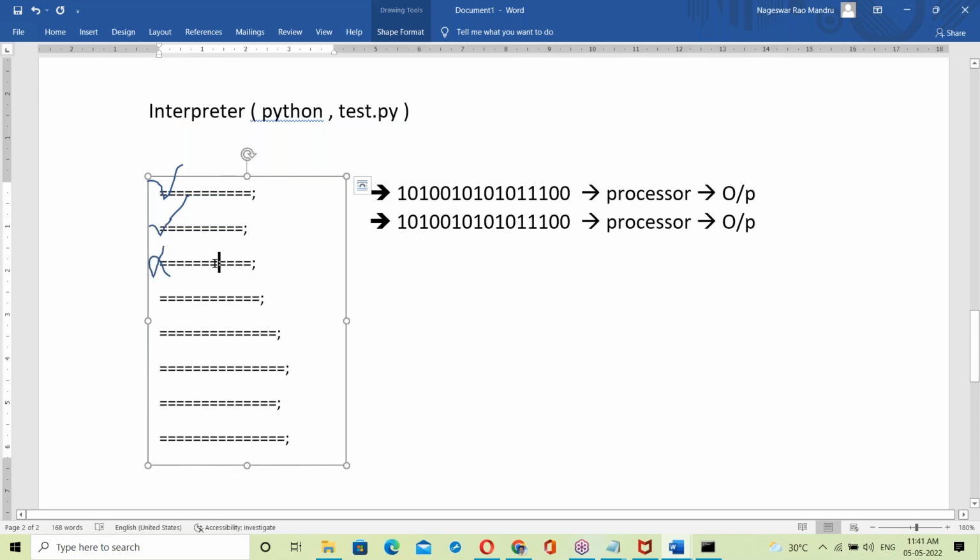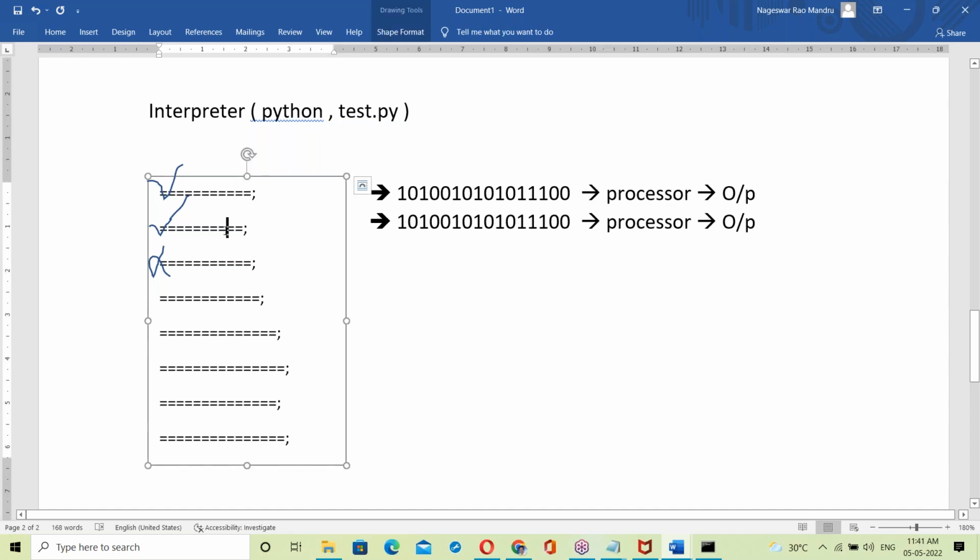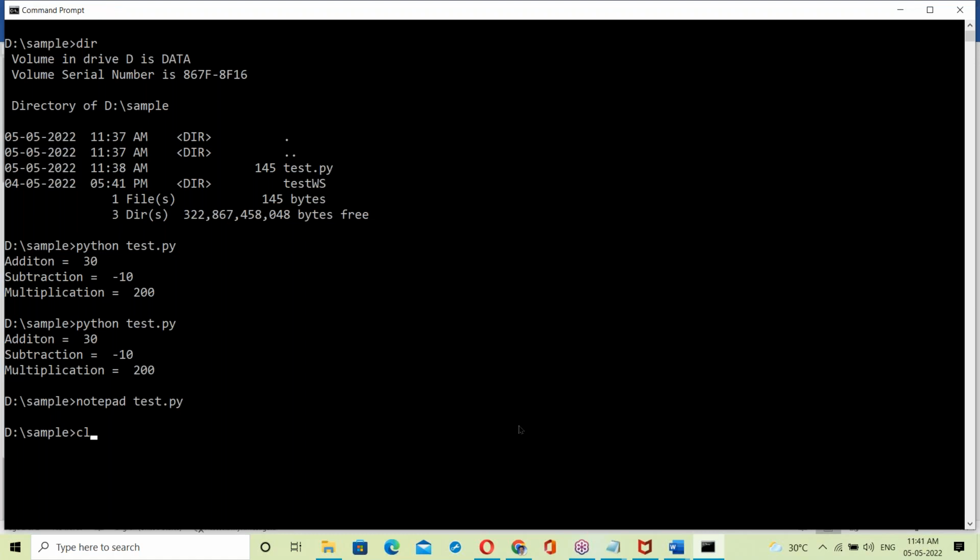I'll show this practically. See, the first statement is correct, then conversion and execution. The first statement is completed, then the second statement, line by line. First line checking, then execution. Second one checking, then execution. Third one, something wrong, stops. That's it.